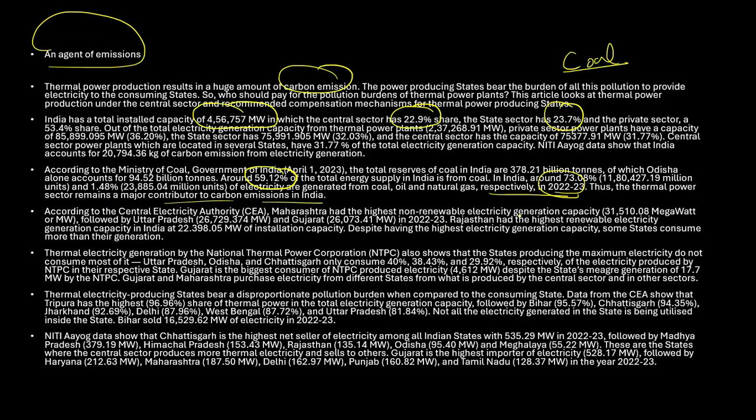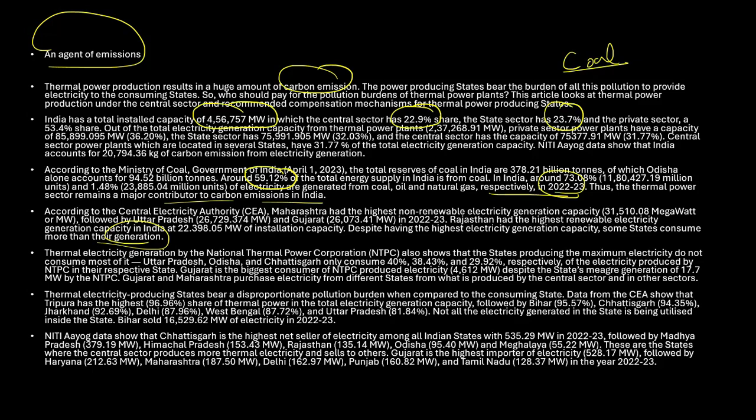Despite having the highest electricity generation capacity, some states consume more than their generation. See, these are the states which can use non-renewable energy and renewable electricity energy. Okay, so even after having this much capacity, they are still depending on others. This is a possibility that this particular state can use this much. So these are states which can do better, but still they are not able to do better. This is what they're trying to basically tell us.